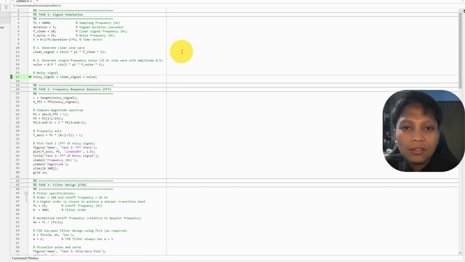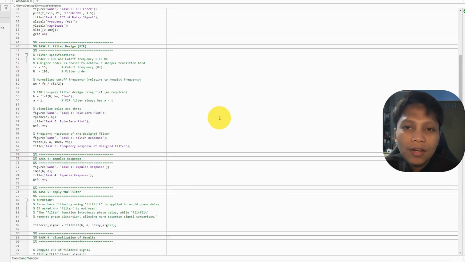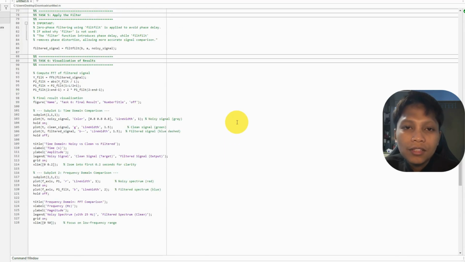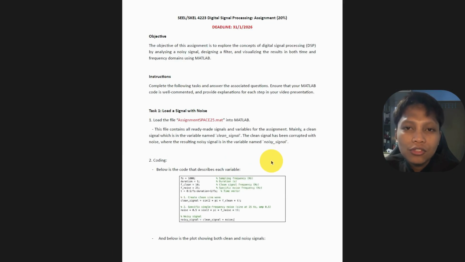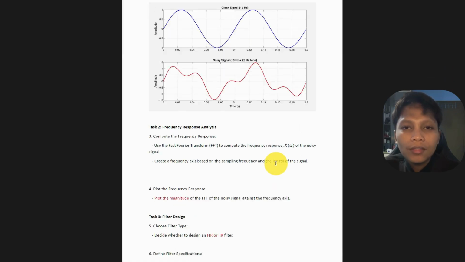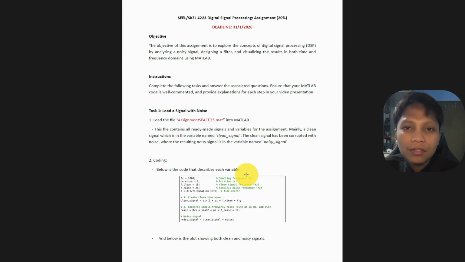So, in conclusion, FFT analysis was used to identify the noise in the signal. A low-pass FIR filter was designed and applied to reduce the noise. The final results show that the noise is successfully removed, while the desired signal is preserved.